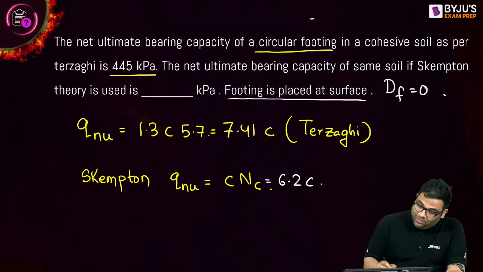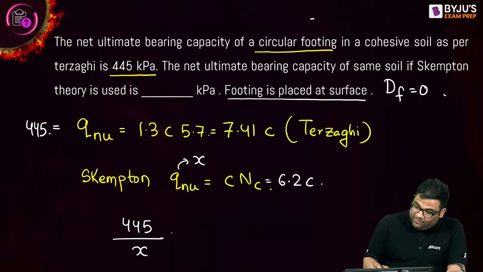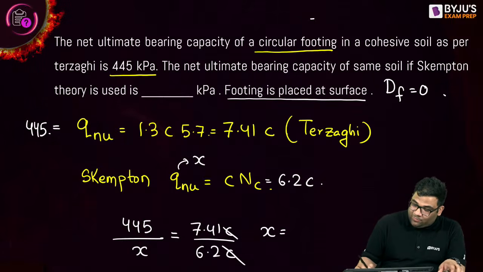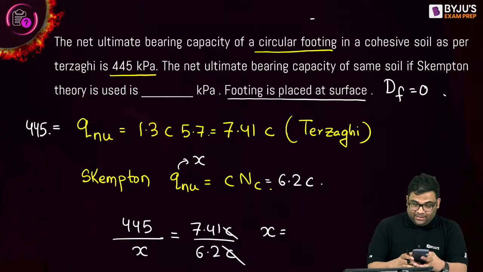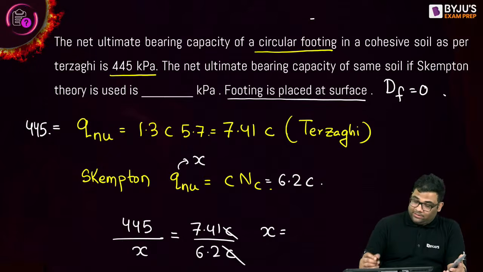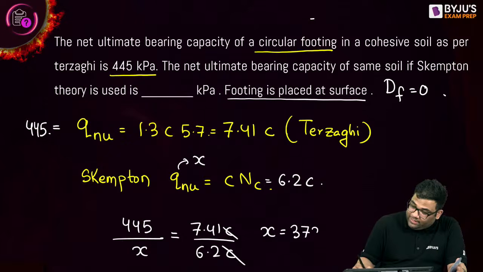So what will you do? You see this is given how much? 445. So 445 by, suppose this I am calling X, as per Skempton, this is 7.41c. This is 6.2c. The c gets cancelled. This X, how much am I getting? This X is 6.2 into 441 divided by 445, sorry, divided by 7.41. I'm getting 372.33.